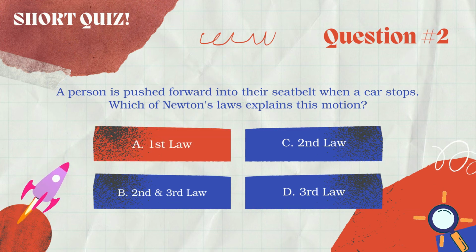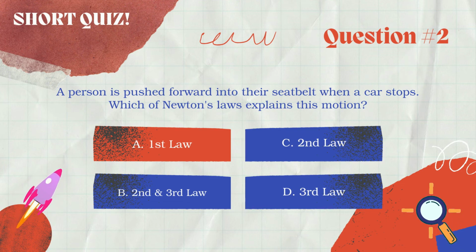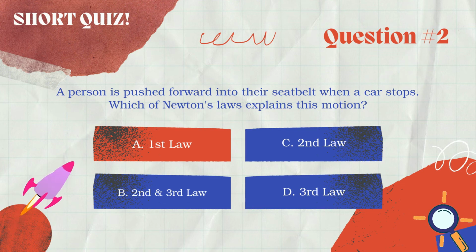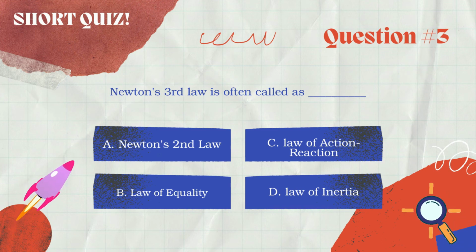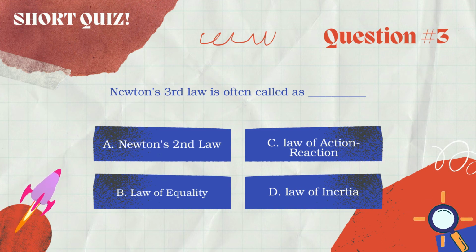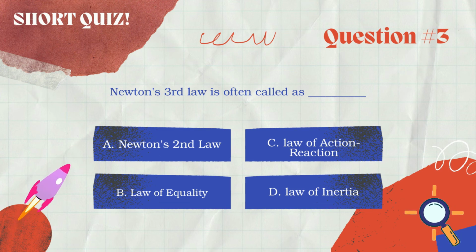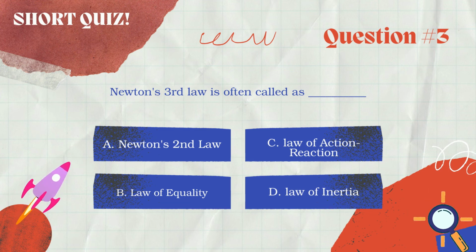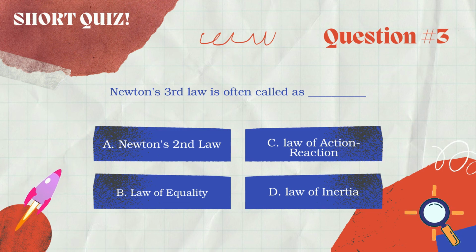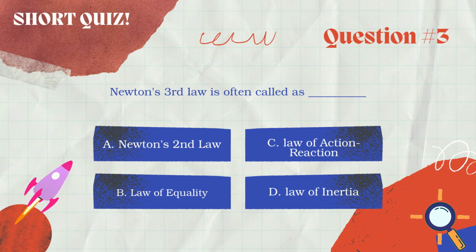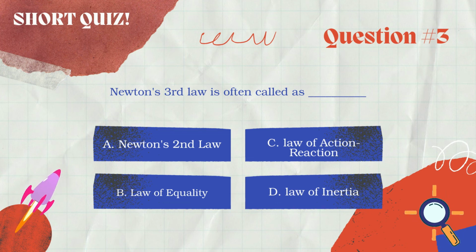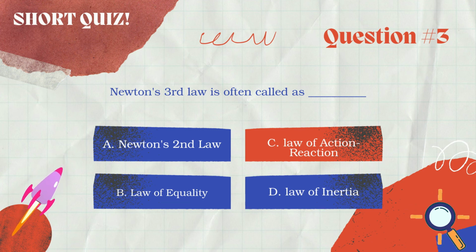And you got it right. This situation is included in Newton's first law of motion. And let's move on to our last question. Newton's third law is often called A. Newton's second law, B. Law of equality, C. Law of action-reaction, or D. Law of inertia. Job well done! The correct answer is letter C, the action-reaction law.